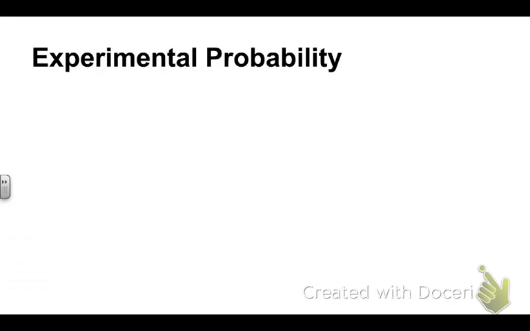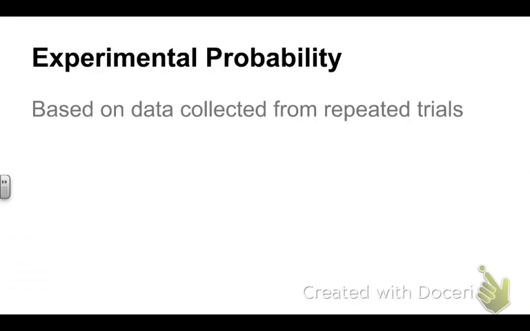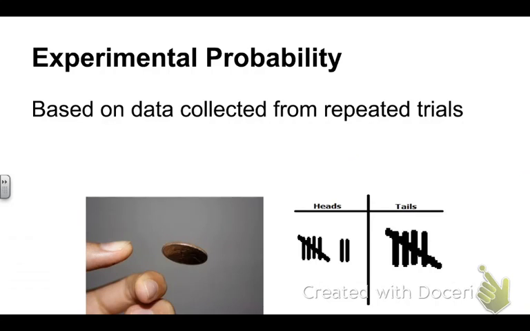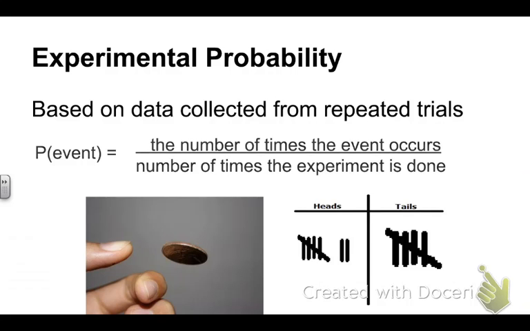Now, experimental probability is exactly what it sounds. It's when you actually get to experiment. So it's based on the data you collect from repeated trials. So if you flip a coin, there's a 1 out of 2 chance that you're going to land on heads. It's a 50-50 shot. But if you've ever done this, it probably doesn't work out. Well, I got heads 50 times and tails 50 times, right? It doesn't work out like that every single time because it's an experiment. And what results you get, your partner might not get those same results. But this is the actual data, all right?